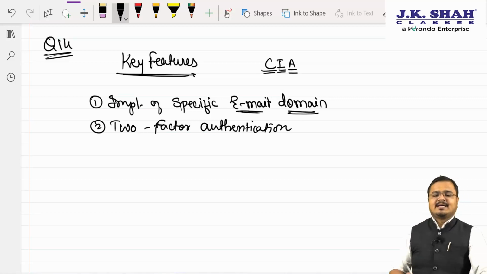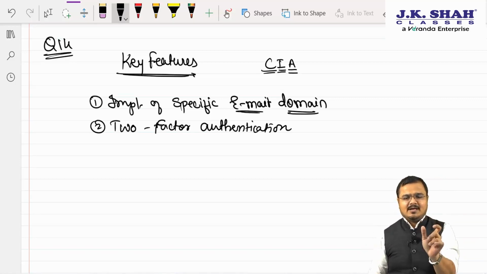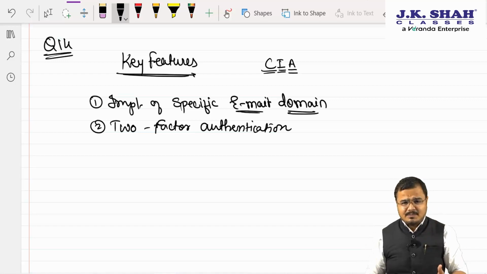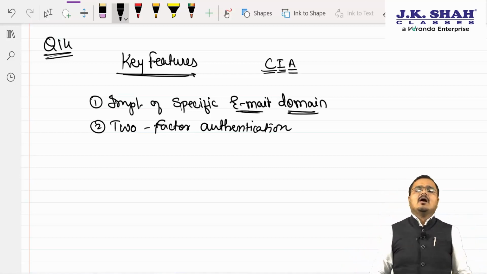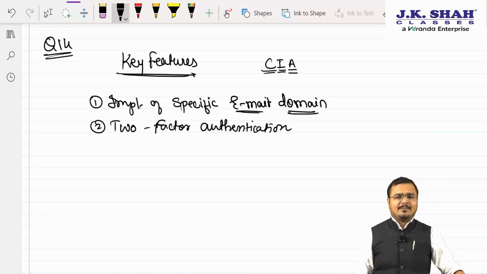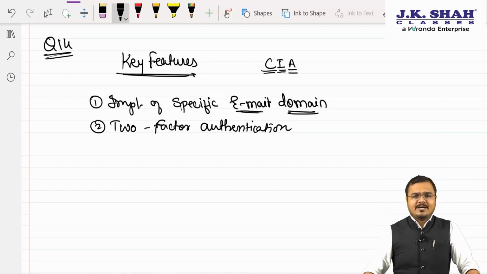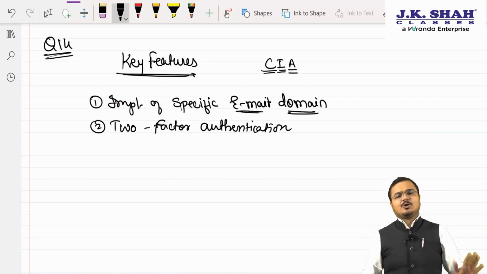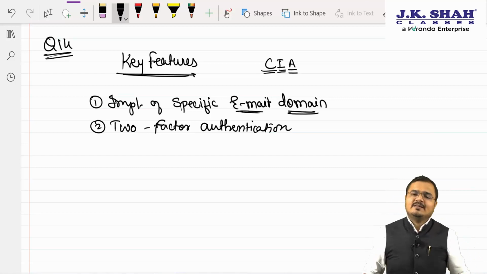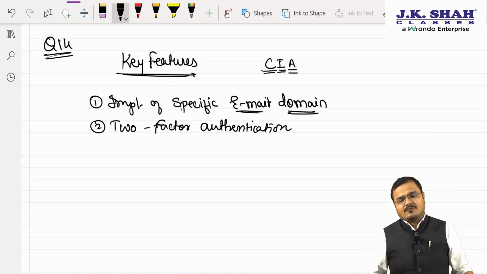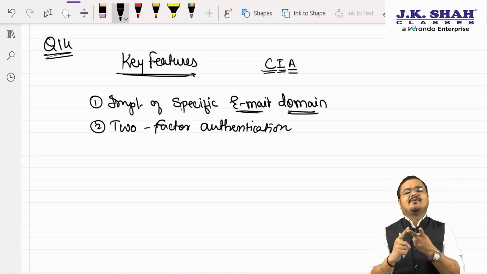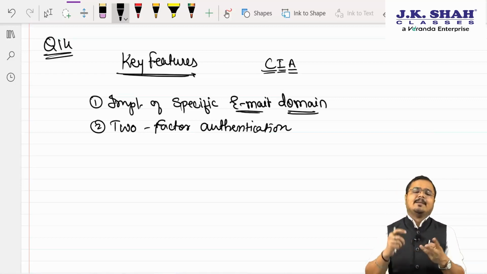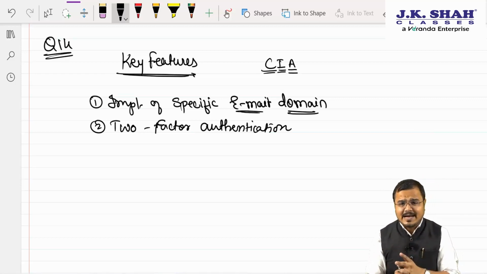Sir, apart from user ID and password, now, sir, fingerprint, thumb impression, or iris scanners, face detection or code system, something should be used over and above the one common method, so that we can 100% make sure that the person is genuine and must be allowed system access. So first one, sir, implementation of bank specific email domain along with the anti-phishing and anti-malware softwares. Number 2, sir, two-factor authentication must be kept on.